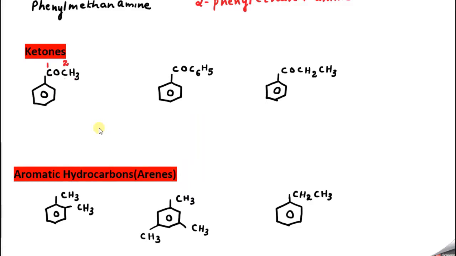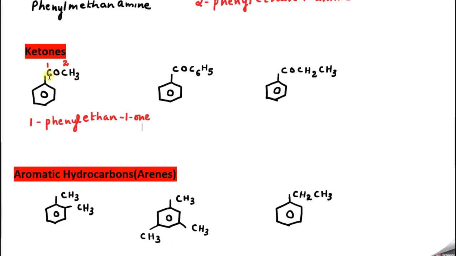So the name of this compound is 1-phenylethan-1-one. Whenever a keto group comes with the benzene ring, it will most probably get the number 1. That's the reason why 1 is coming.